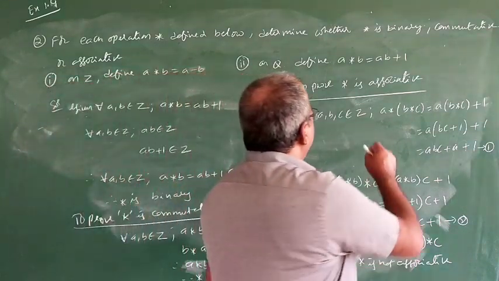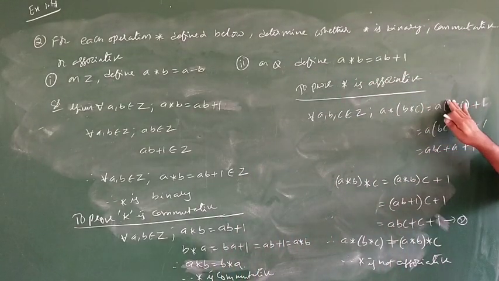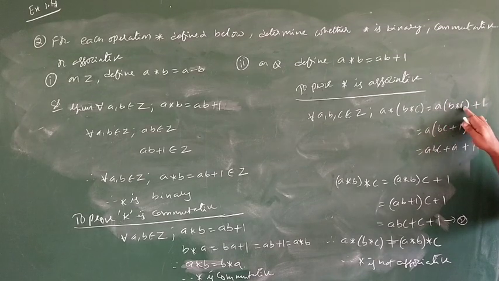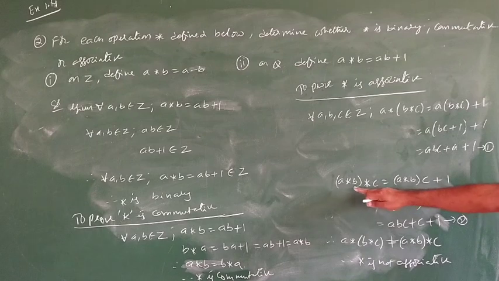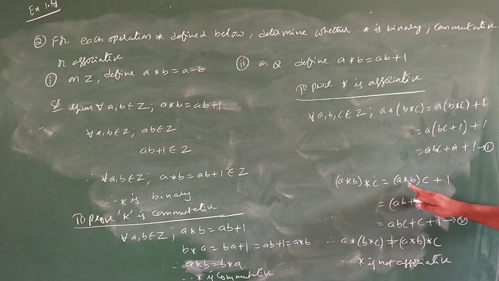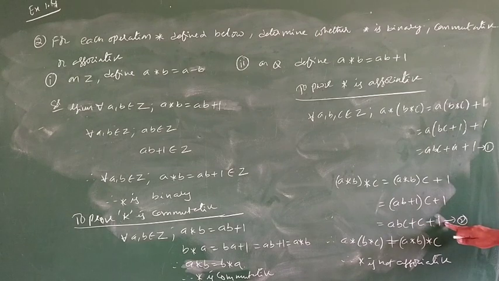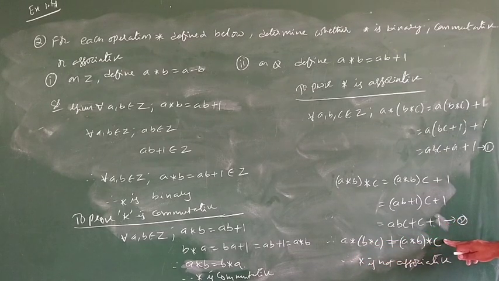Next, to prove star is associative, A star of B star C is AB plus 1. Now, once again, by the definition BC plus 1, if you multiply, ABC plus A plus 1. Here also same thing. A star B is AB plus 1, and if you remove star, AB plus 1 of C plus 1, ABC plus C plus 1. So in these two, ABC is the same, but these two are different. So A star of B star C is not equal to A star B star C. Therefore, star is not associative.